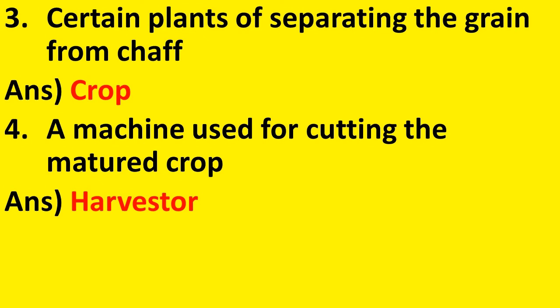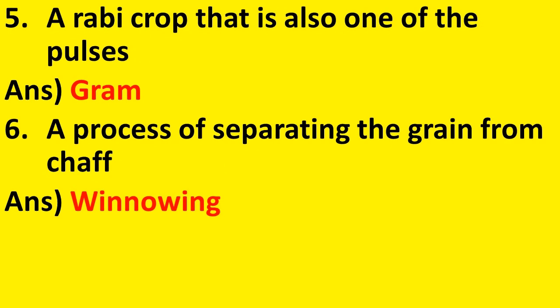The answer is crop. Number 4, a machine used for cutting the matured crop. Answer is harvester. Number 5, a rabi crop that is also one of the pulses. Answer is gram. Number 6, a process of separating the grain from chaff.